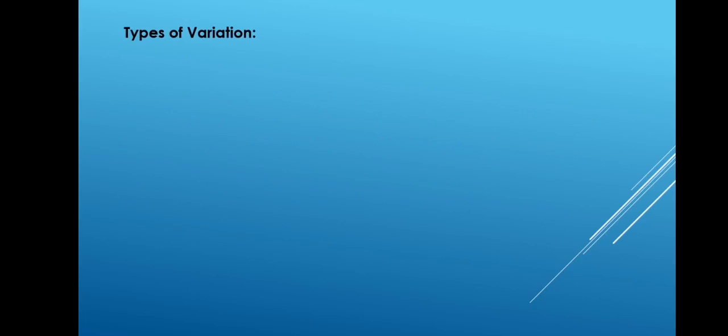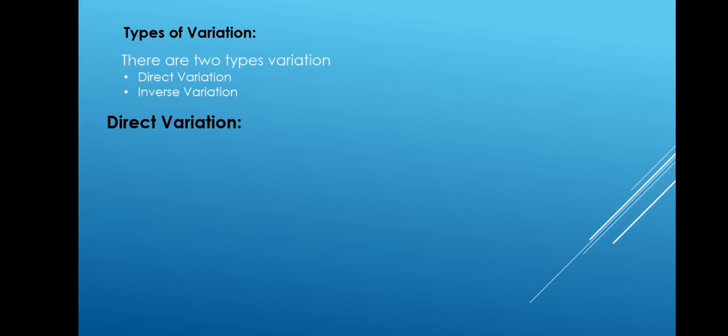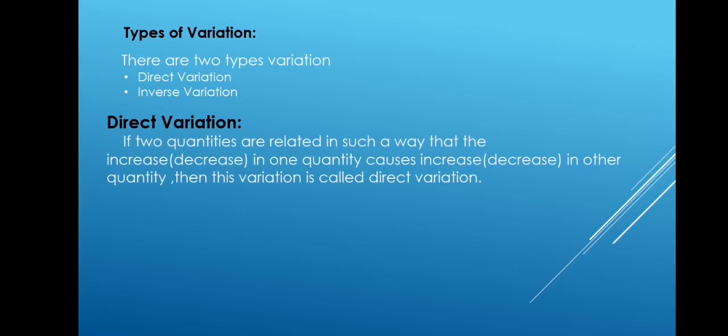Now we will come towards the types of variation. There are two types of variation. Number one is the direct variation, the other one is the inverse variation. First we will discuss the direct variation. If two quantities are related in such a way that the increase or decrease in one quantity causes increase or decrease in the other quantity, then this variation is called direct variation.